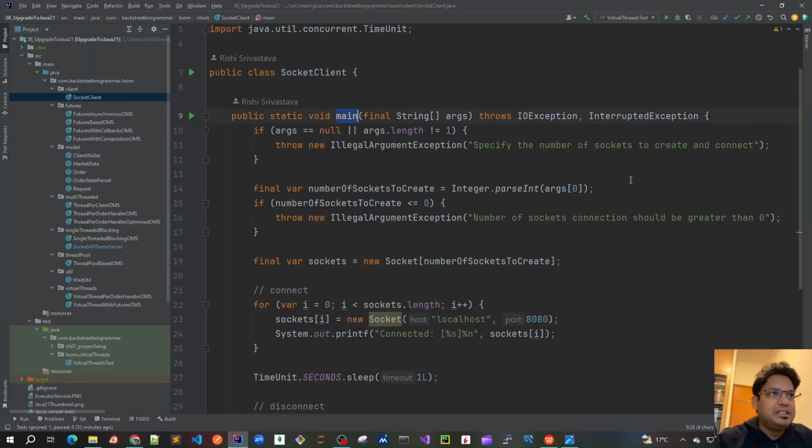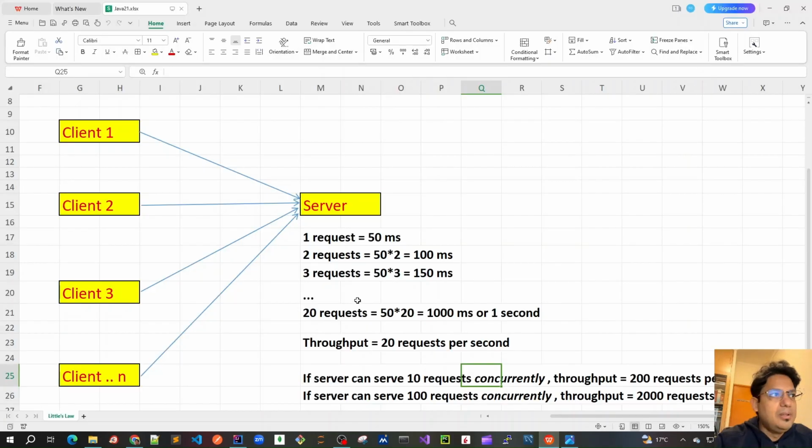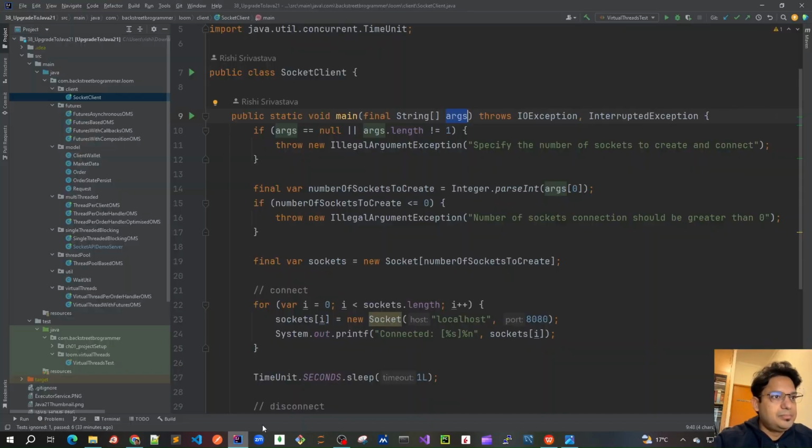So here, again, I start with the main, and what I'm doing is using args for the number of sockets I need to create. For example, if I pass argument 0 as 3, it means that there would be 3 clients trying to connect to the server at the same time. Okay, so this is what it means. By using this argument to this program, I can control how many clients I want to create to connect to the socket.